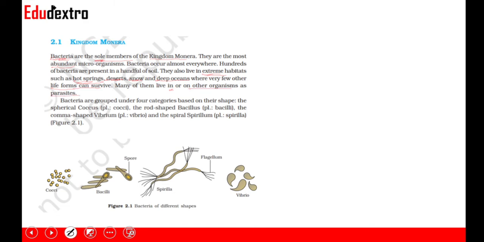Bacteria are grouped under four categories based on their shape. The spherical ones are called coccus, right? If the bacterium is spherical in shape, it is called coccus, and the plural is cocci. The rod-shaped are called bacillus, the plural being bacilli, and the comma-shaped are called vibrio, the plural being vibrios. And the spiral-shaped is called spirillum, the plural being spirilla. So this is cocci, which is spherical, this is bacillus, which is rod-shaped, this is spirillum, and this is vibrio. Okay.